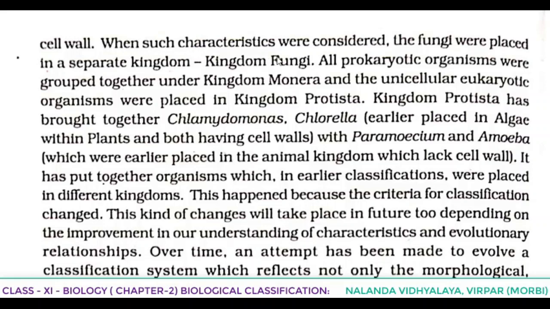When such characteristics were considered, the fungi were placed in a separate kingdom, that is kingdom Fungi. All prokaryotic organisms were grouped together under kingdom Monera, and the unicellular eukaryotic organisms were placed in kingdom Protista. Kingdom Protista has brought together Chlamydomonas, Chlorella, earlier placed in algae within plants and both having cell walls, with Paramecium and Amoeba, which were earlier placed in the animal kingdom and lack a cell wall.